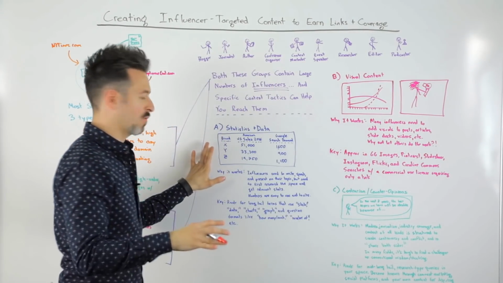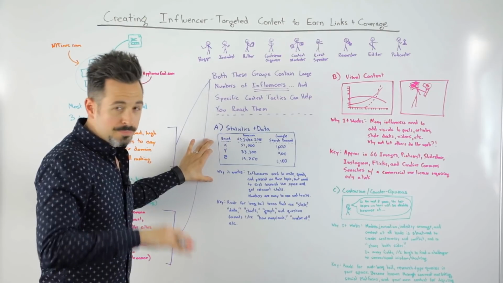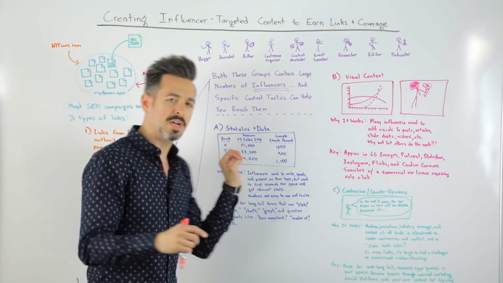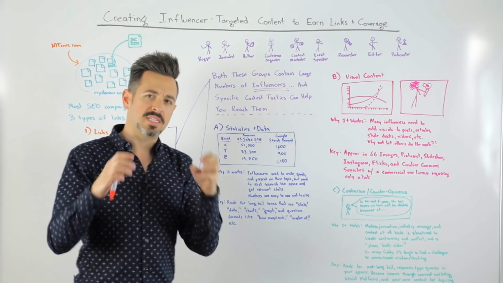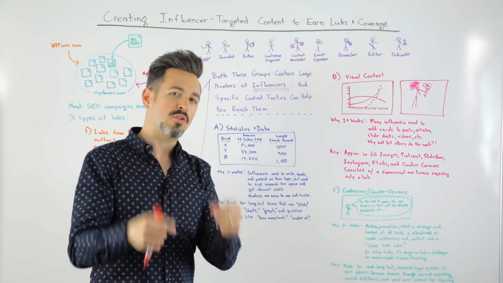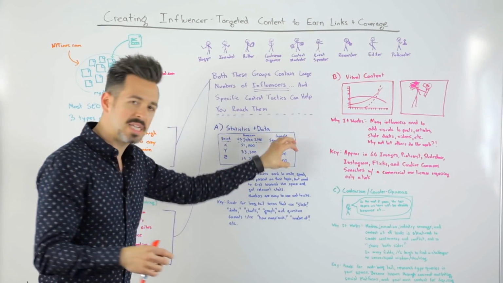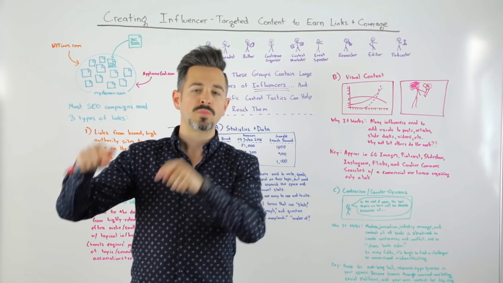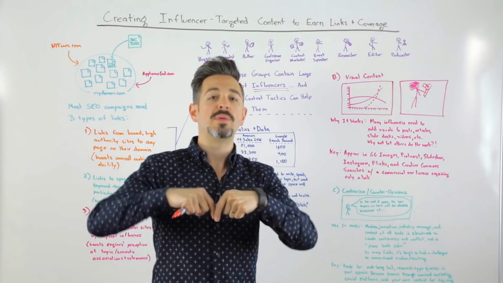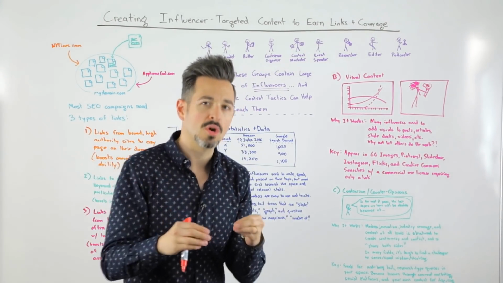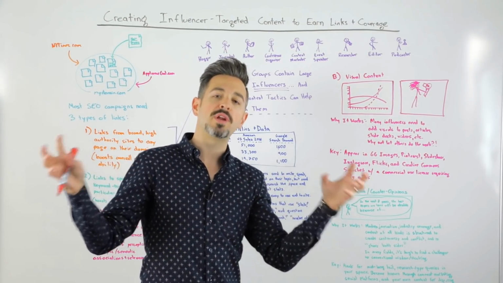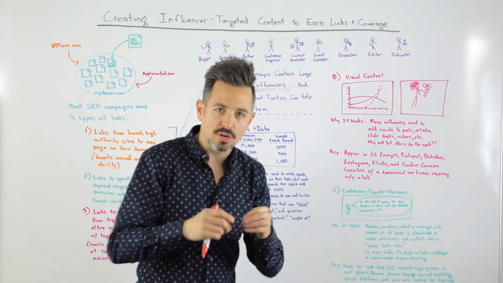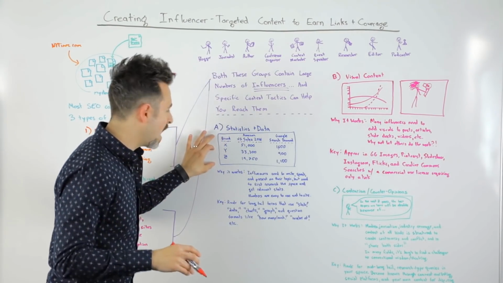So, a few tactics for that. First off, one of the most powerful ones, and we've talked about this a little bit here on Whiteboard Friday, but probably not in depth, is statistics and data. The reason that this is such a powerful tool is because when you create data, especially if it's either uniquely gathered by you, unique because you have it, because you can collect it and no one else can, or unique because you've put it together from many disparate sources, right? You're the editorial curator of that data and statistics.